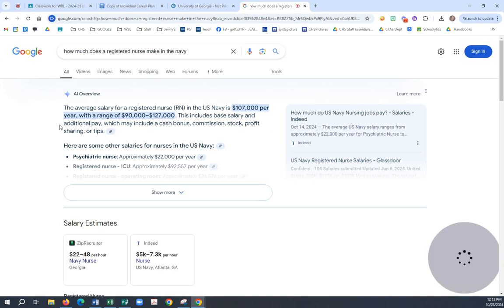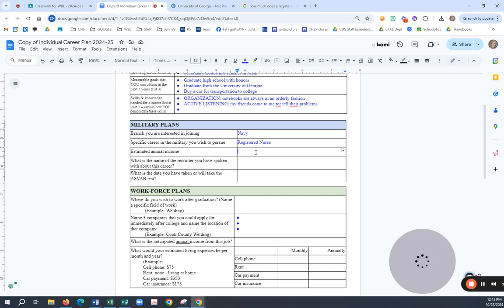So you're going to go with the lower end. So a registered nurse makes about 90,000 to 107,000. We're going to go with 90,000. So estimated income is $90,000.